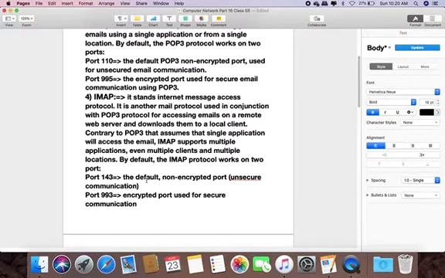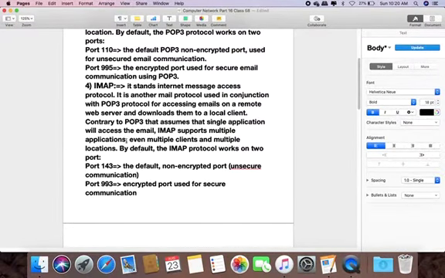So IMAP's basic use is for multiple applications or multiple clients or multiple locations. So a client or a computer can be of different types, and software in the computer can be of different types, and IMAP can be used with this. Even the same email we can open on a laptop, on a computer, or on our mobile. This can be done by IMAP.